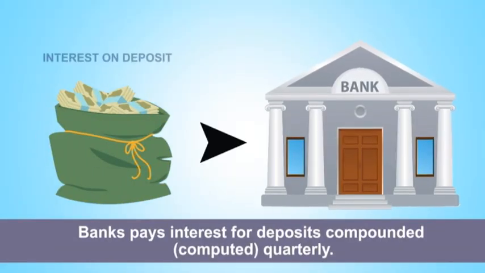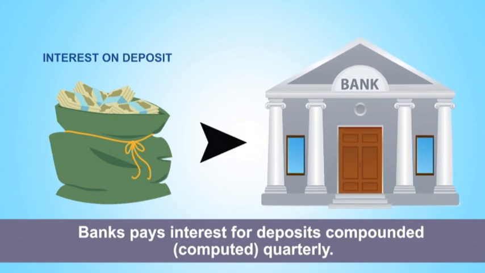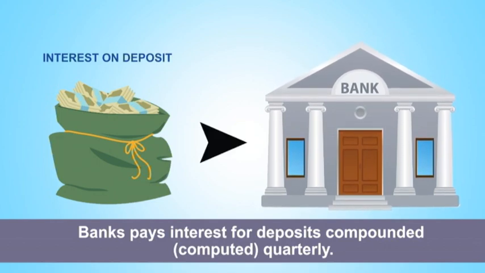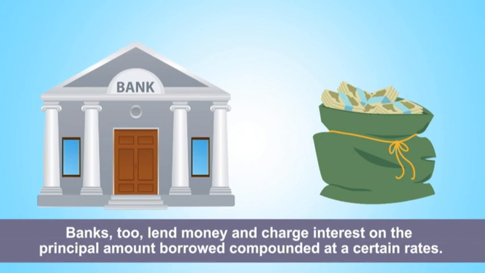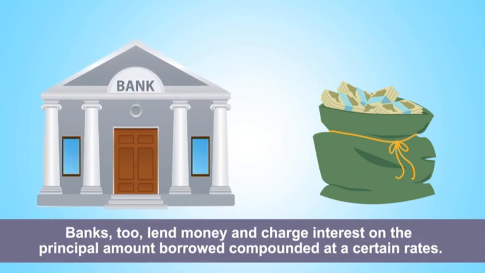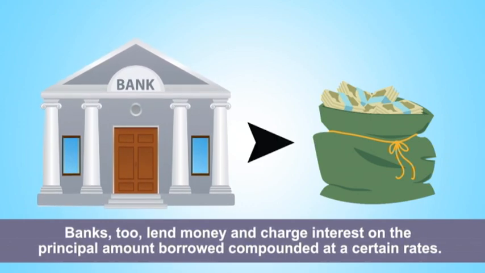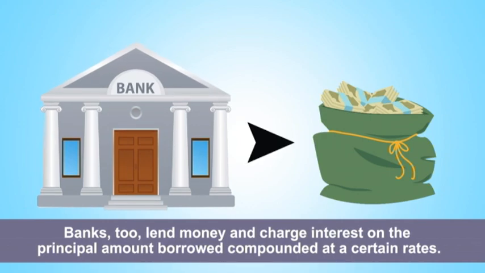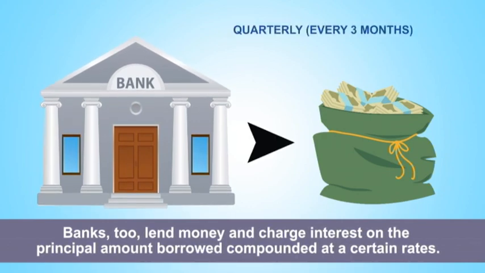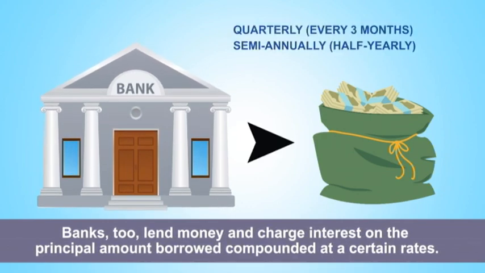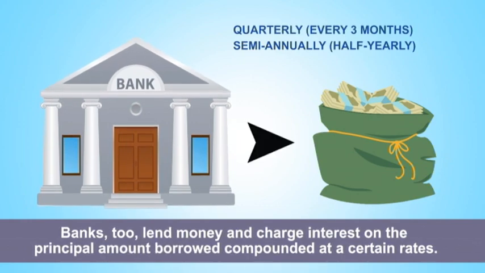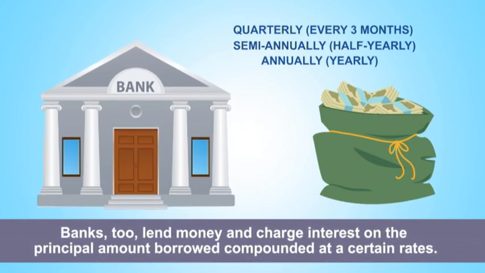Banks are a good place to keep money because they pay interest for deposits, compounded or computed quarterly. Banks too lend money and charge interest on the principal amount borrowed, compounded at any of these rates: quarterly or every 3 months, semi-annually or every half year, and annually or yearly.